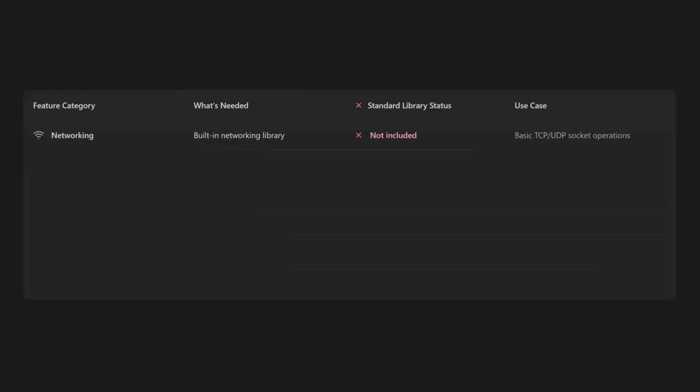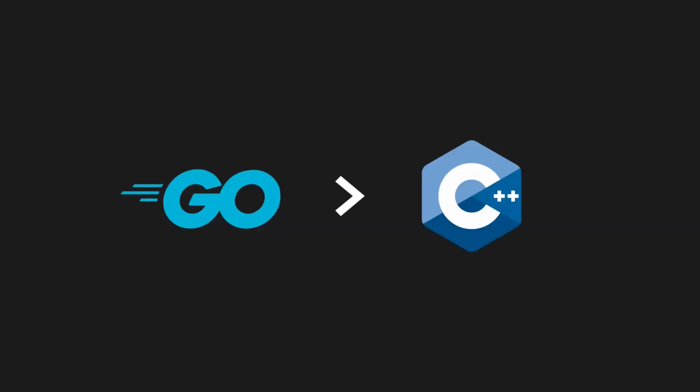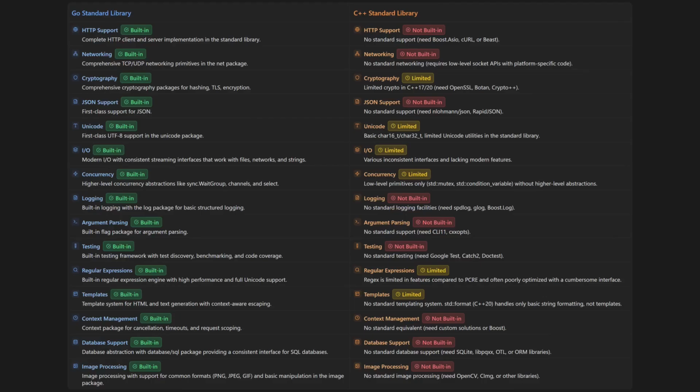But the problem that I really want to highlight with the standard library is that it's missing some very fundamental things that are ubiquitous in the modern digital age. Namely a networking library, HTTP requests, JSON support, modern I/O, modern Unicode support, and command line argument parsing. The Go programming language's standard library completely smokes the C++ standard library in this regard. Its API surfaces are clean, its implementation is human readable, and when something breaks, you can actually understand what went wrong without digging through layers of inscrutable template metaprogramming code.